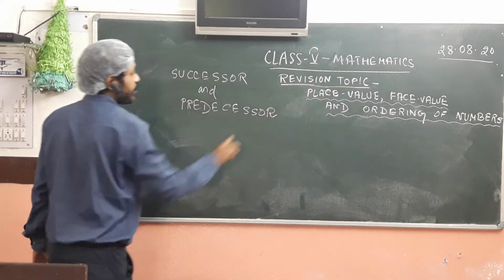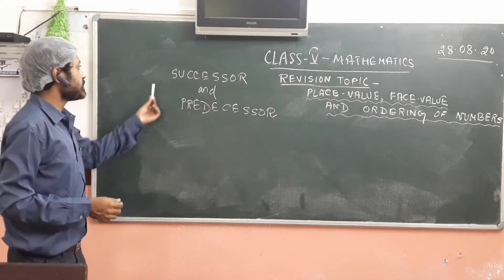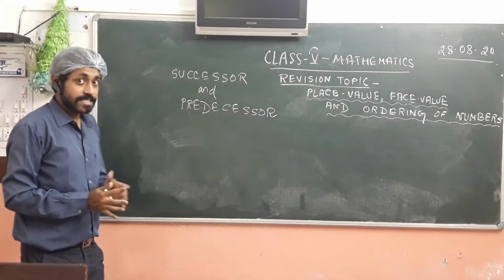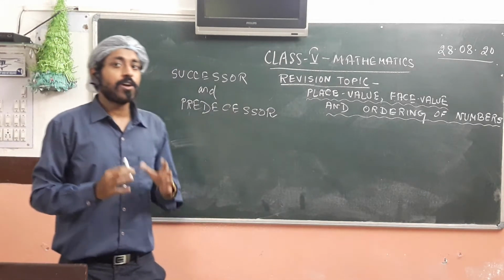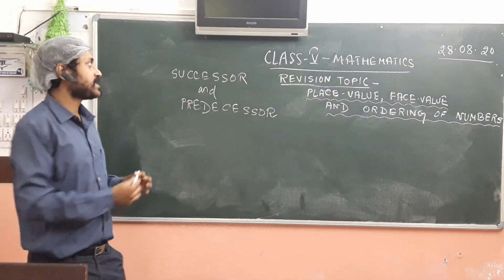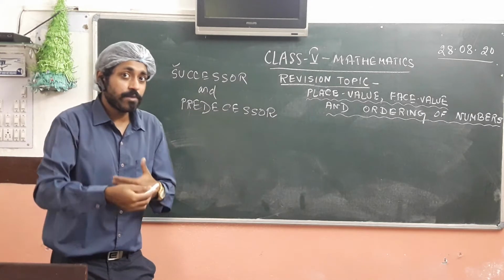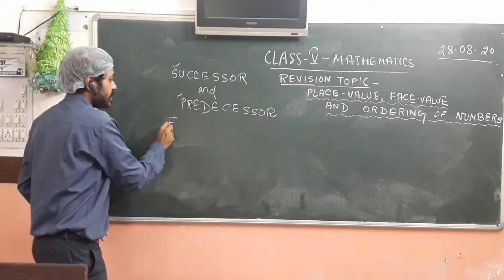Now I know you already know what successors and predecessors are, but let us revise. What is a successor? We consider a number. The next number, that is, when we add 1 to that given number, the number that we obtain is called the successor. And if we subtract 1, that is the one number just before that number, is called the predecessor. Let us consider an example.